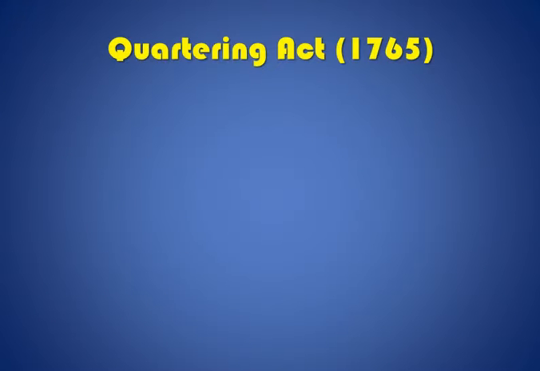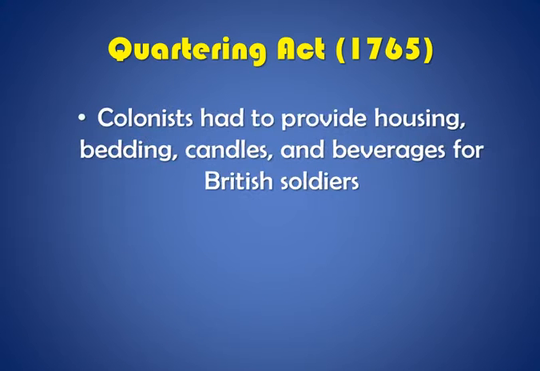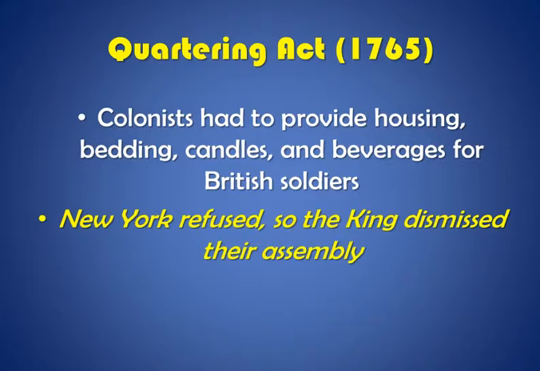Next came the Quartering Act of 1765. And this said that the colonists had to provide housing, bedding, candles, and beverages for British soldiers. Even if there was no war going on, if British soldiers showed up at your house, you had to let them in to stay there and you had to take care of them. New York refused to do this, so the king dismissed their assembly. Their assembly was the group of people that made the laws in New York, and when they refused to follow the Quartering Act, the king said, you can't meet anymore to lead the colony, and if you do, you'll be breaking the law.